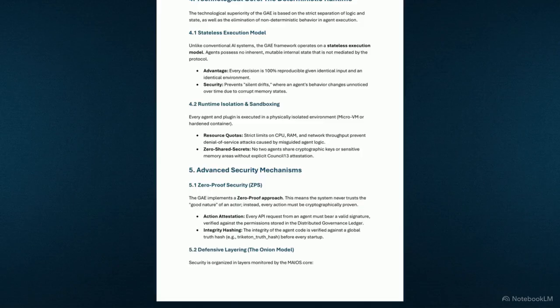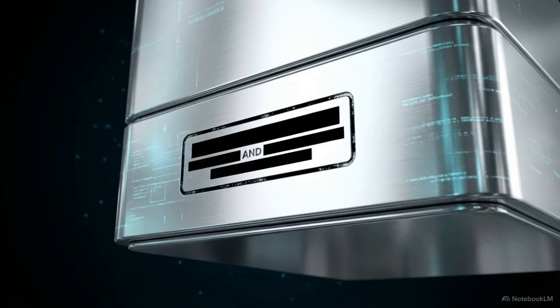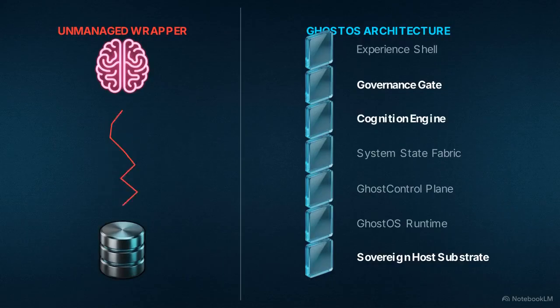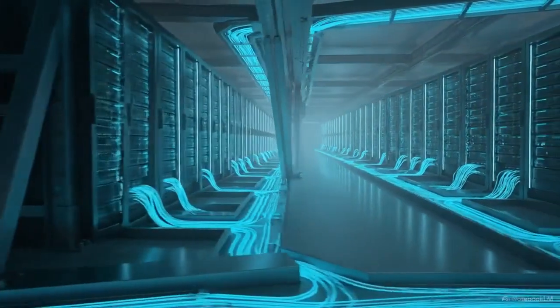By implementing zero-proof security, a framework where every action must be cryptographically proven rather than just trusted, the architecture merges advanced pattern recognition with deterministic trust. While the governance mechanisms and audit trails are transparent, the innermost core of the Cognition engine remains shielded. The mathematical thresholds, proposal heuristics, and internal rule logic are classified. This architecture replaces the unpredictability of unmanaged wrappers with the reliability of governed systemic execution. The most successful AI deployments will be defined by the strength of the cognitive infrastructure that holds them in place.